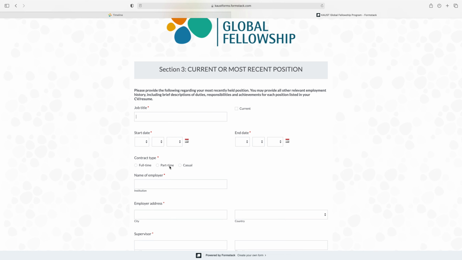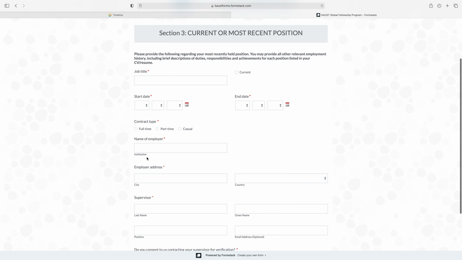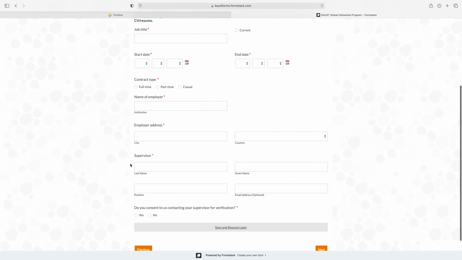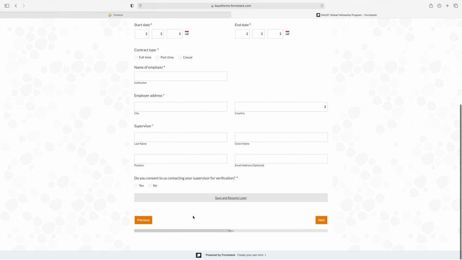Contract type, full-time, part-time or casual. Then here write the name and employer address. From here select your country, write your supervisor's last name and then given name. Then here write the position and email address. This is optional. Do you consent to us contacting your supervisor for verification? Yes or no. And after this just click here next.